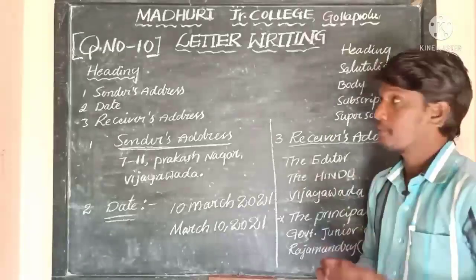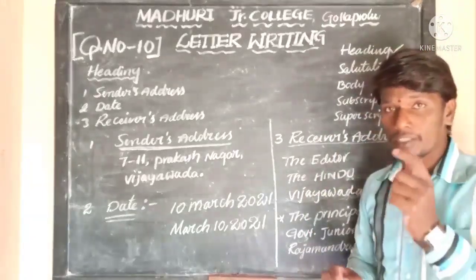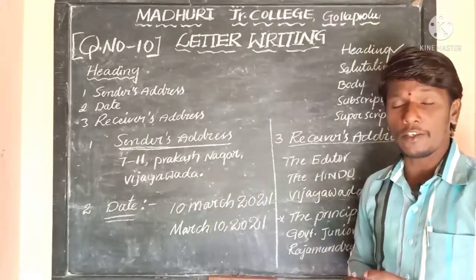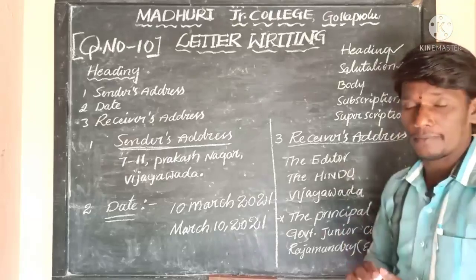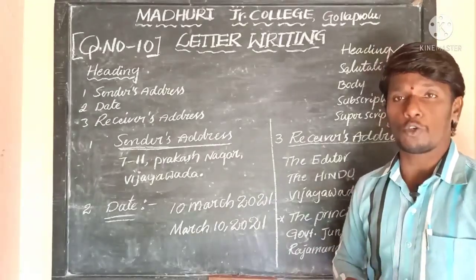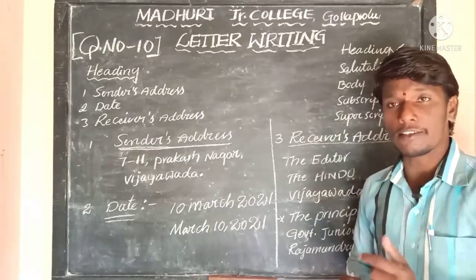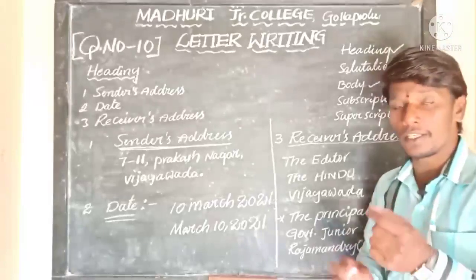The very first part is the heading of the letter. The second part is salutation, which can also be called a greeting note. The third one is the body of the letter.